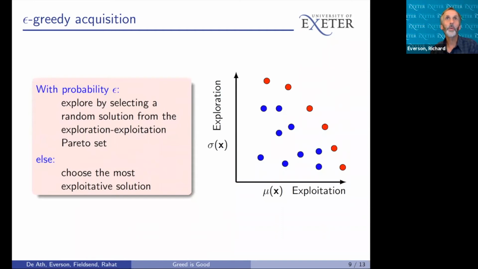Motivated by this, we propose a new epsilon greedy acquisition function that, with probability epsilon, selects a location from the Pareto front, but most of the time chooses the most exploitative solution, that is, the mean prediction, where there is least exploration, shown in green here.